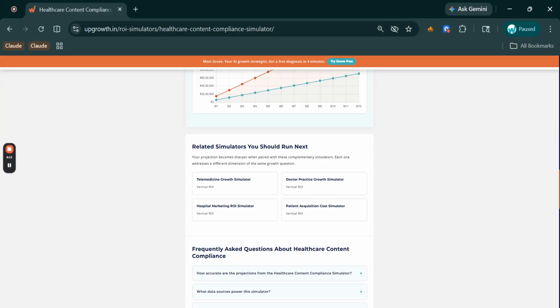So the takeaway from this one: 2.4 lakh in annual penalty exposure on a 20-piece-per-month content calendar is not a small number, and that's before you factor in the SEO implications of Google downranking non-compliant YMYL content. Run this simulator with your own numbers. If your risk-adjusted ROI comes back below 20%, that's your signal that compliance investment is overdue.